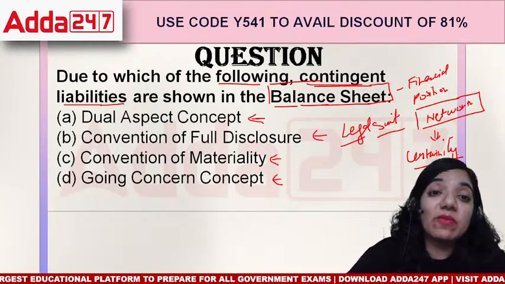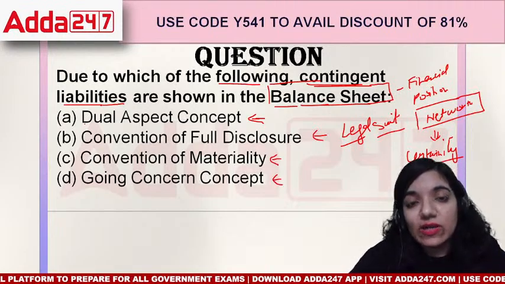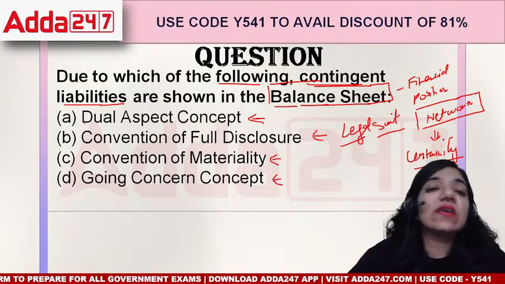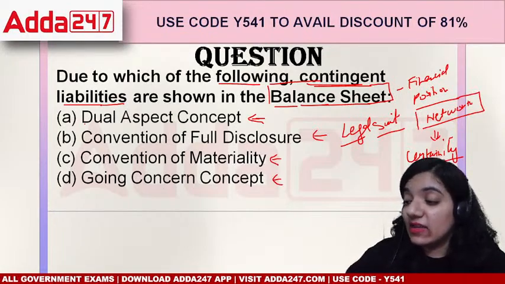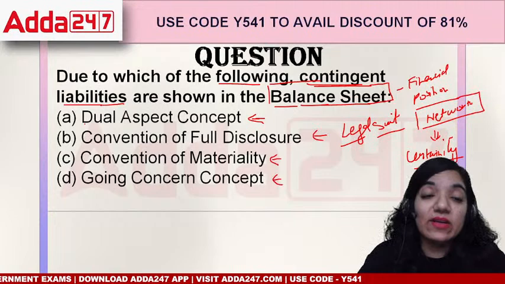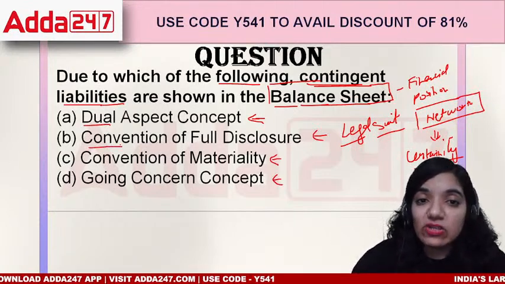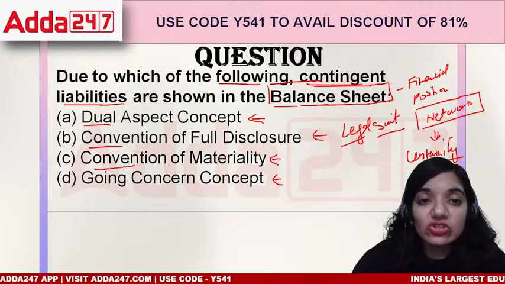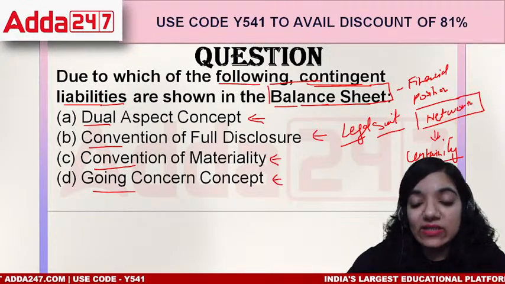So contingent things should not be given in the balance sheet because they aren't certain yet. They may or may not happen. So is it the dual aspect concept, the convention of full disclosure, the convention of materiality, or the going concern concept?